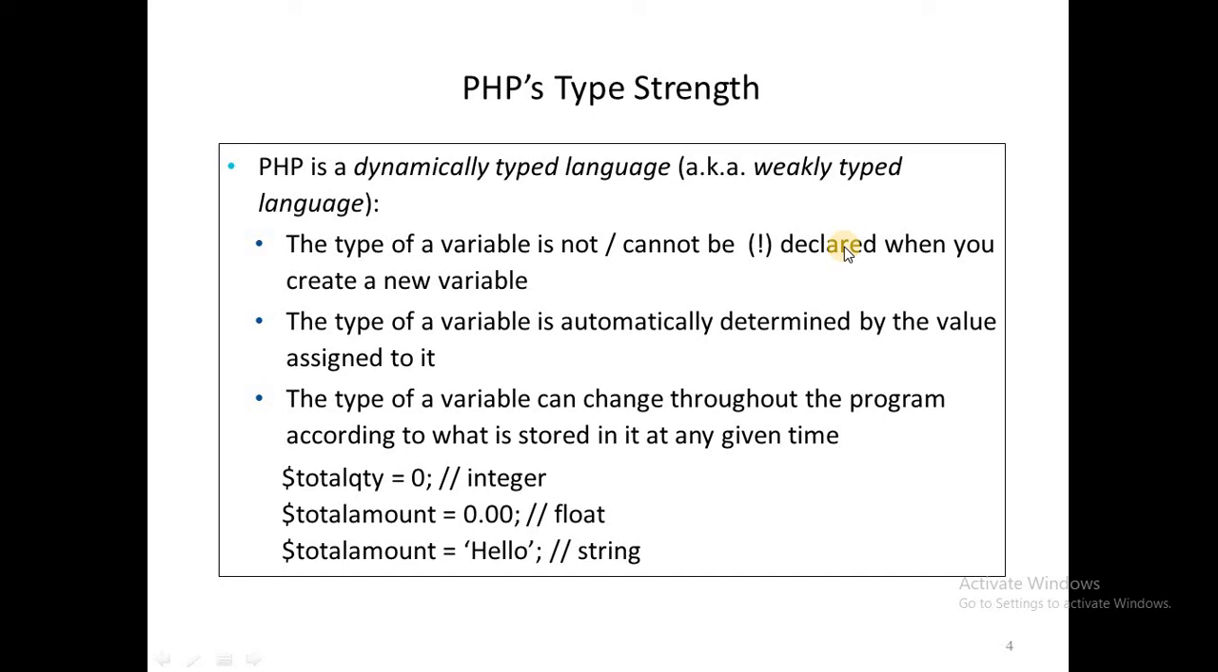Suppose I assign an integer value, the type of the variable will be integer. Suppose I assign a fractional value, the type of the variable will be floating point. Suppose I assign a character or string to the variable, the type will be character or string. So it depends on the value assigned to it. That's why it's called a loosely typed language.